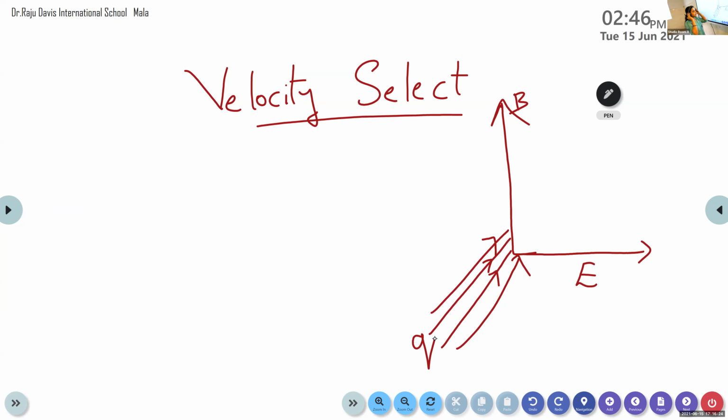And in the third step, we are adjusting the value of this mutually perpendicular electric field and magnetic field.